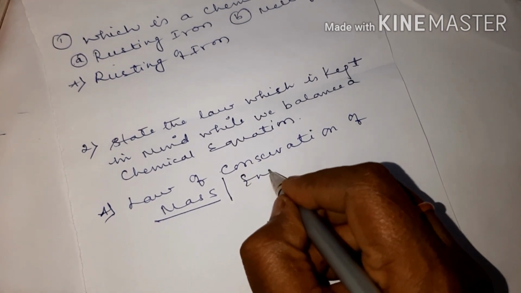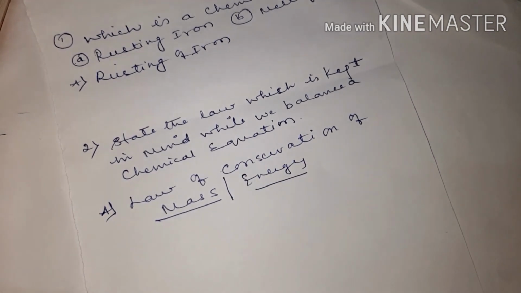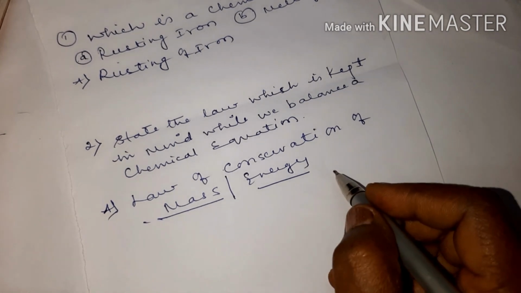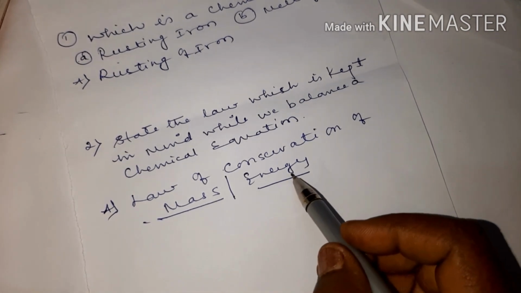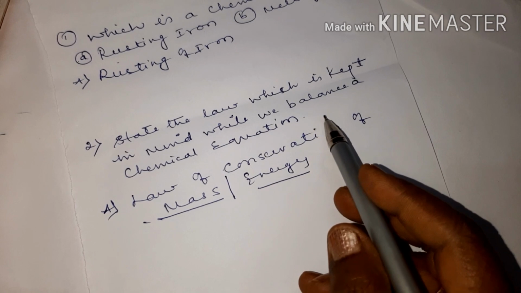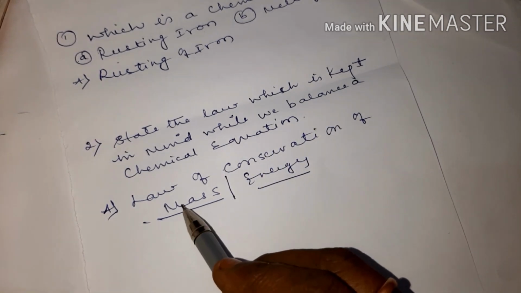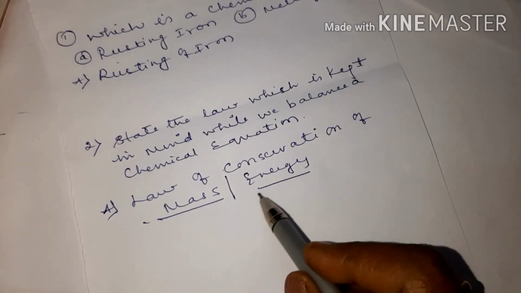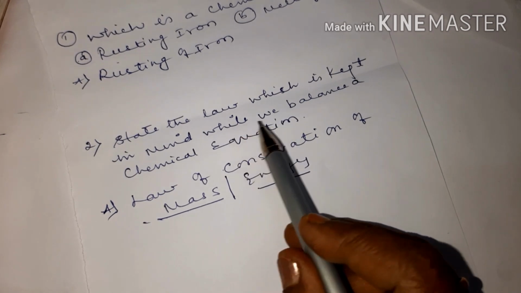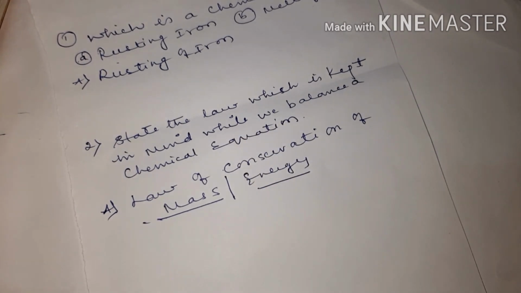Mass or energy you can take. So this is the law which we keep in mind while balancing the chemical equation.